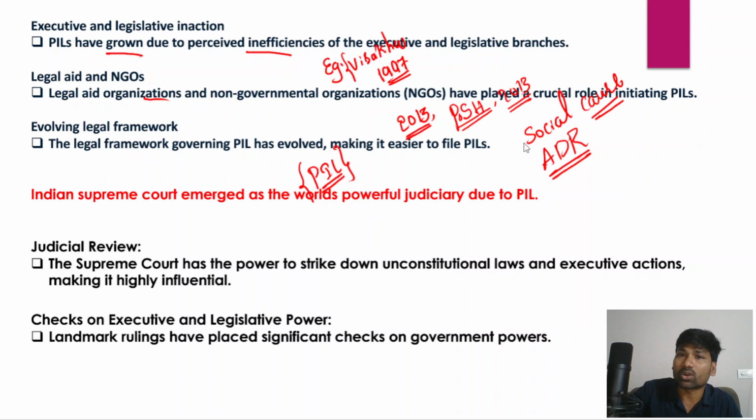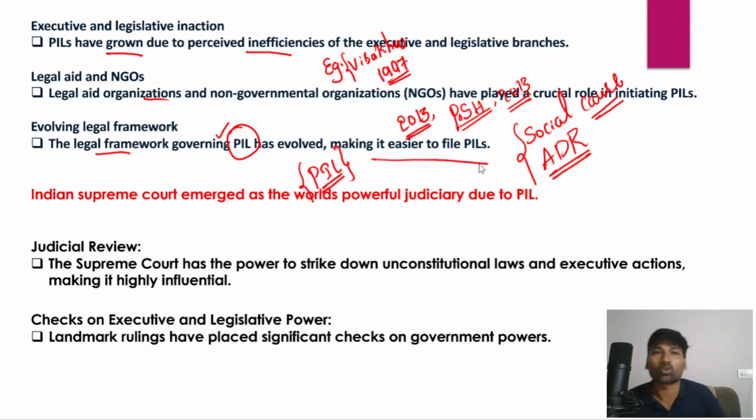So all these organizations have been actively filing public interest litigations, and they are also seeking relief on certain matters. And in fact, the legal framework governing public interest litigation has been evolving over a period of time, and it has been making it more and more easier to file these public interest litigations.